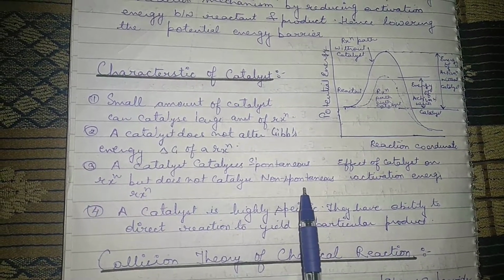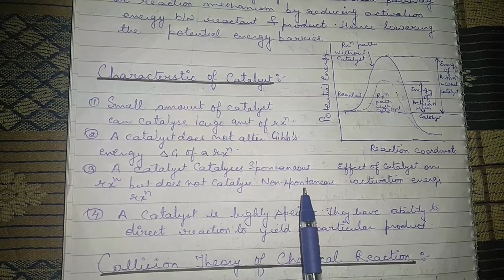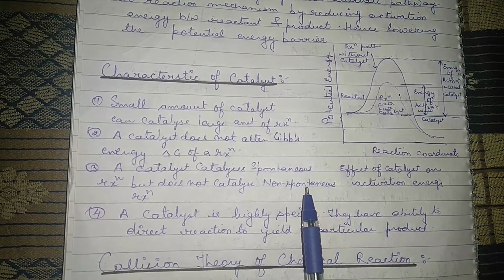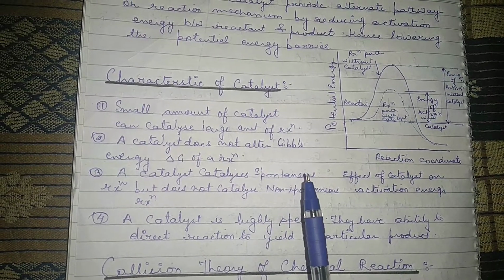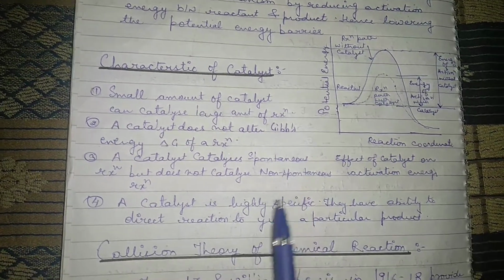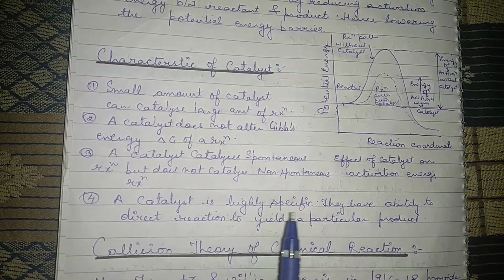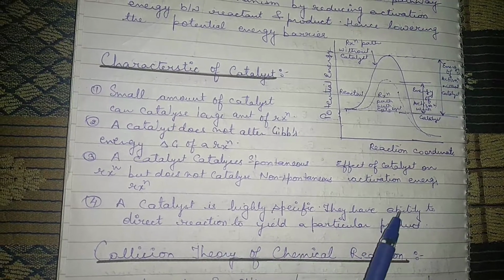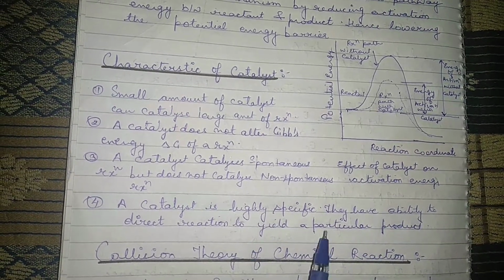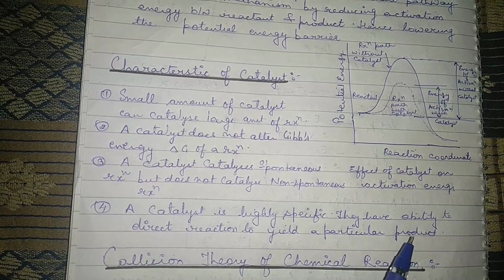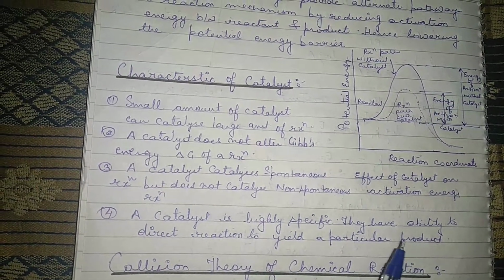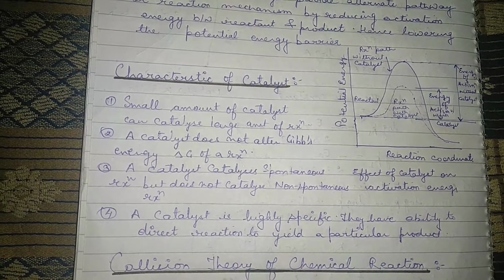Those reactions which do not get initiated, the catalyst will never initiate. So the reaction has to be spontaneous, and only then can the rate of reaction be enhanced by adding the catalyst. Next point is, a catalyst is highly specific. It has the ability to direct reactions to yield a particular product. So for a particular reaction only a specific catalyst can be used.